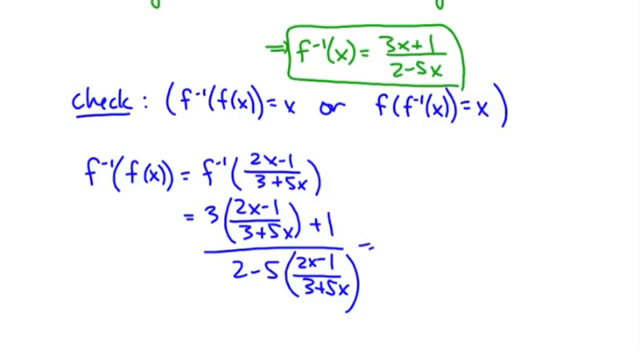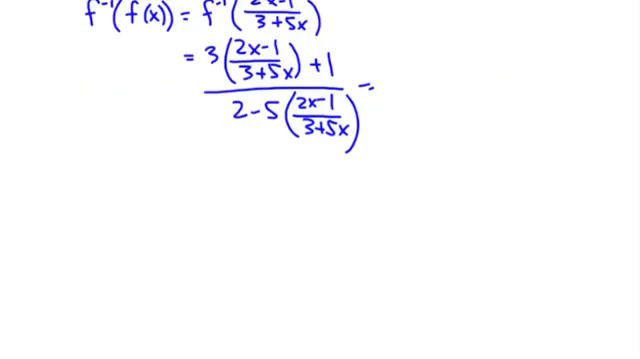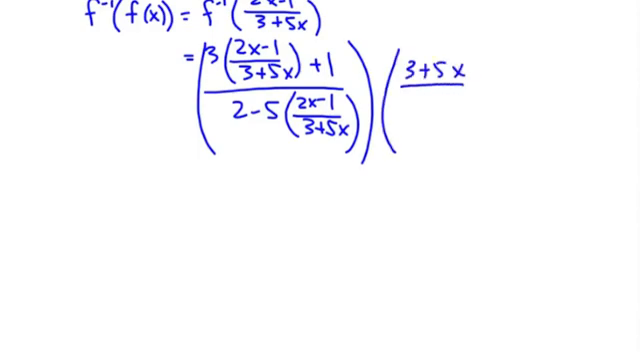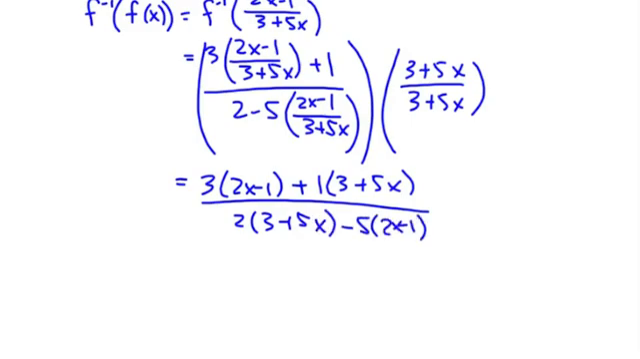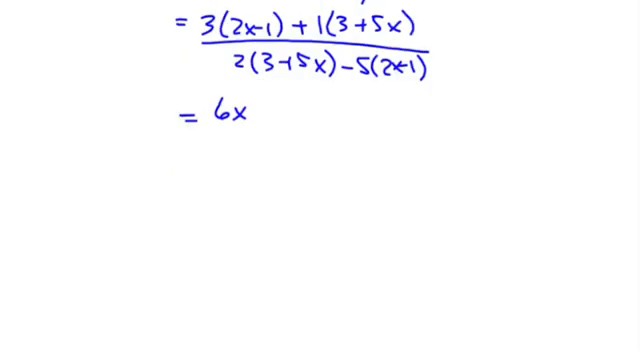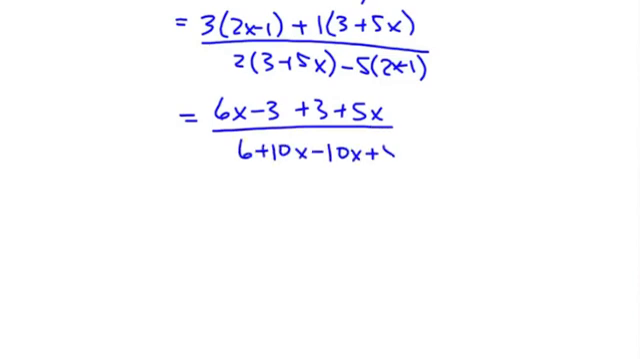And now we have some things to do to simplify this algebraically. So I am going to choose to multiply this by a form of 1, 3 plus 5x over 3 plus 5x. So I get 3 times 2x minus 1, plus 1 times 3 plus 5x. I'll write that out explicitly. All over 2 times 3 plus 5x, minus 5 times 2x minus 1. Now collect like terms, multiply out and collect like terms. I get 6x minus 3 plus 3 plus 5x, all over 6 plus 10x minus 10x plus 5.